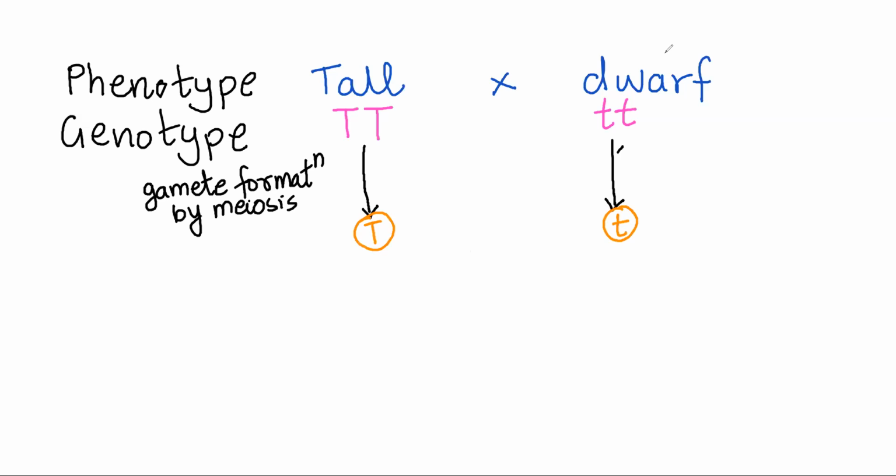Now when pollination occurs, these two gametes will try to fuse together. When these two gametes are fusing together, that's called fertilization.